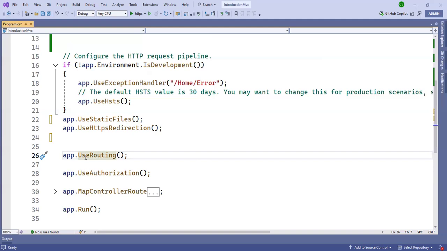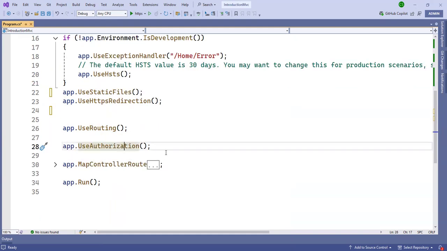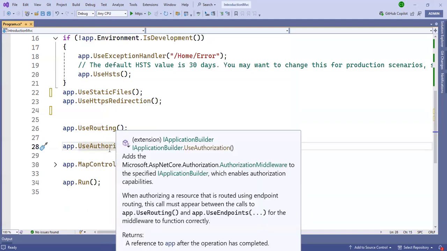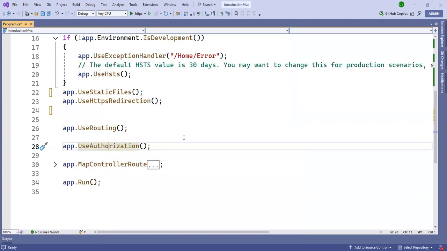There are two types of routing, conventional routing and attribute-based routing, and for that the UseRouting middleware runs. After that we have authorization. Suppose you have permissions like admin, user, or support. According to which permission you have, this middleware will run: UseAuthorization.